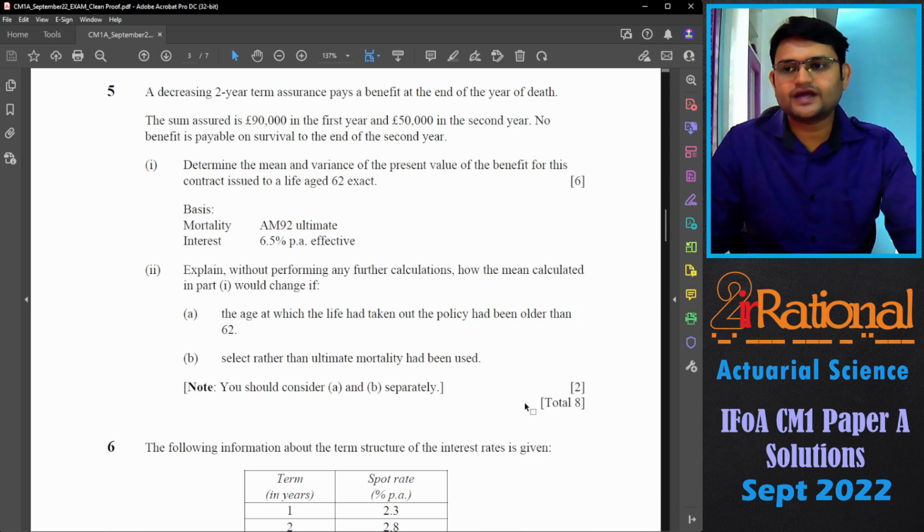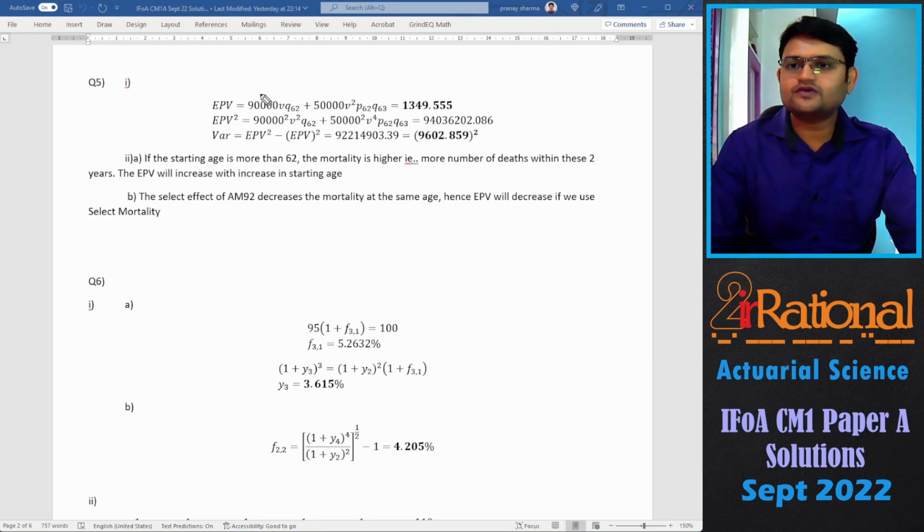So we cannot directly take the values from our tables, at least not the assurance and annuity values. We will have to take only the probability values from the AM92 ultimate table. So the expected present value will say 90,000 given at the end of the first year if the person dies within the first year, and 50,000 given at the end of the second year if the person survives the first year and dies in the second year. So accordingly we get 1349.555.